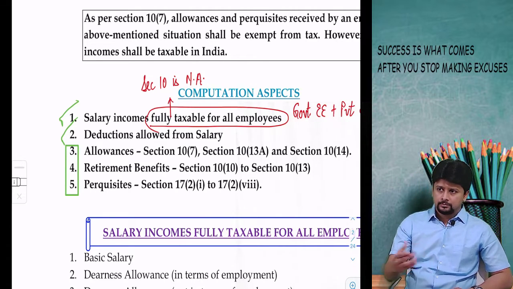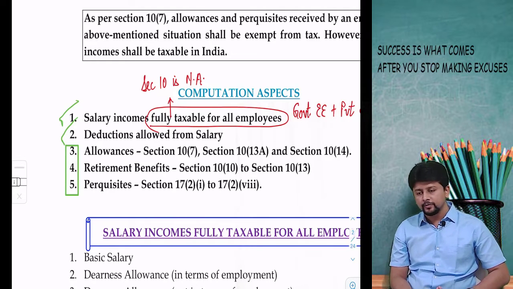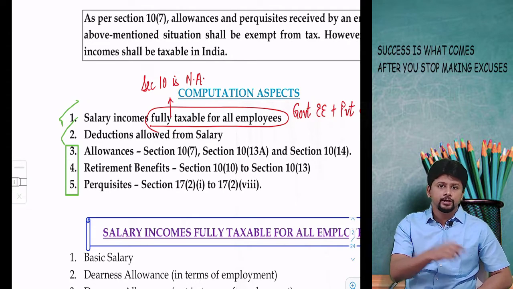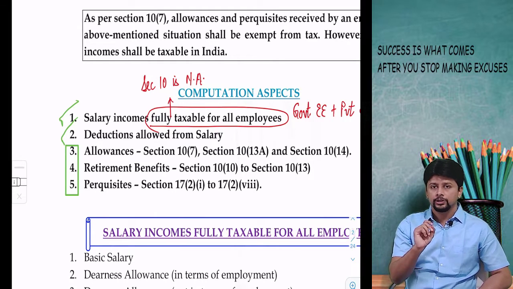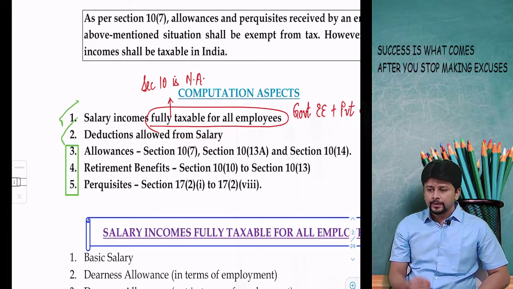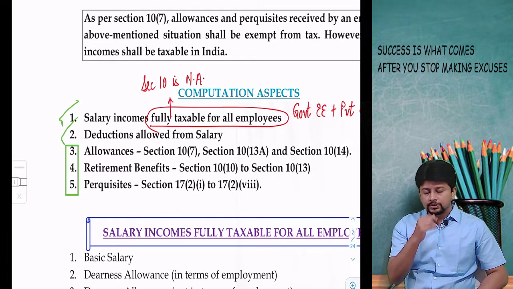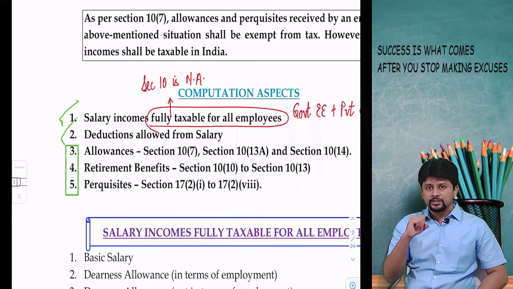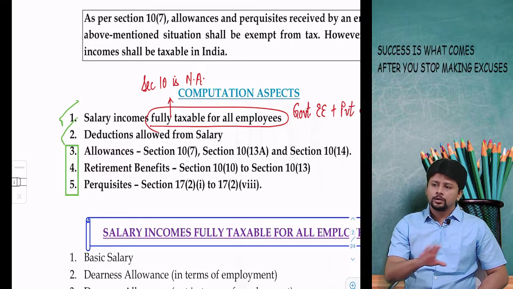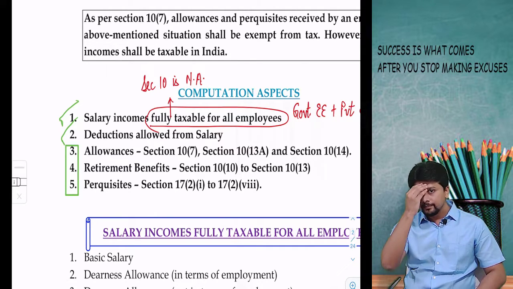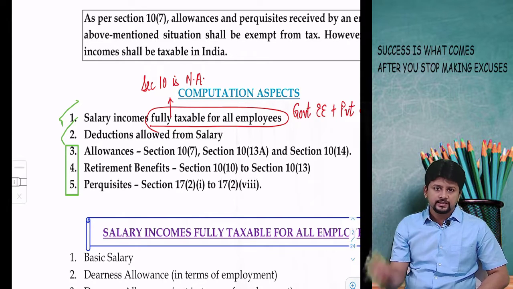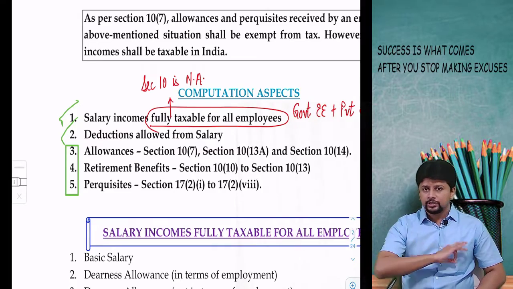At the last 1 week or last 10-15 days before your exams, I would not recommend a student to remember section numbers. It would be great if you remember and write the correct section number in your solution. You will automatically score more marks. But at this juncture, when you are so close to the exams, don't put in efforts to just remember section numbers. If you naturally can remember something, wonderful. If not, no problem. Try and remember the formula correctly, so that when you solve, you are able to get the correct amount as exemption or correct amount as taxability. To the extent you can remember the section number, it's absolutely wonderful.